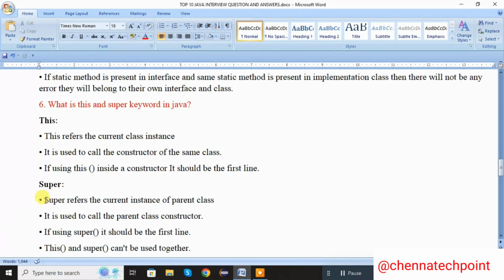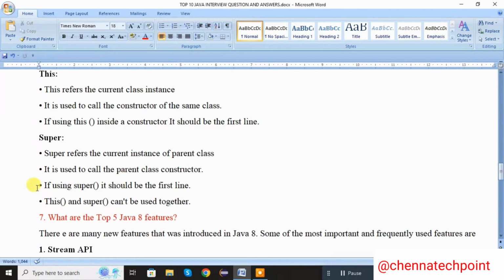Super refers to the current instance of the parent class. It is used to call the parent class constructor. If using super, it should be the first line. Interview may immediately ask, can we use this and super at a time? No. This and super cannot be used together.